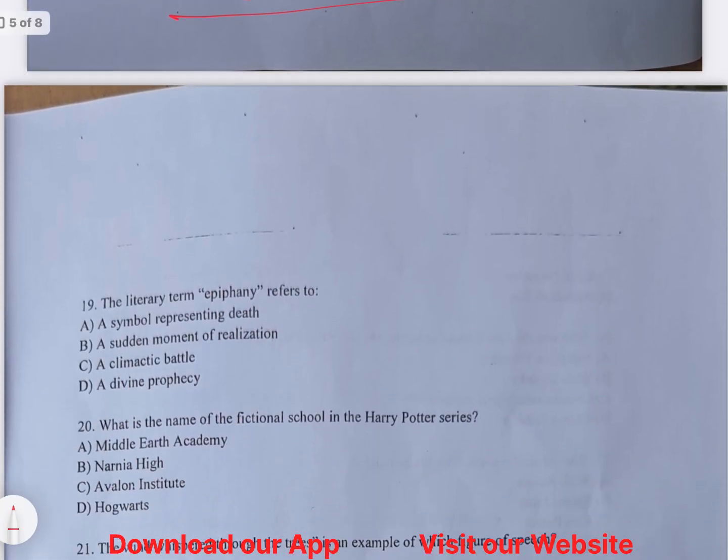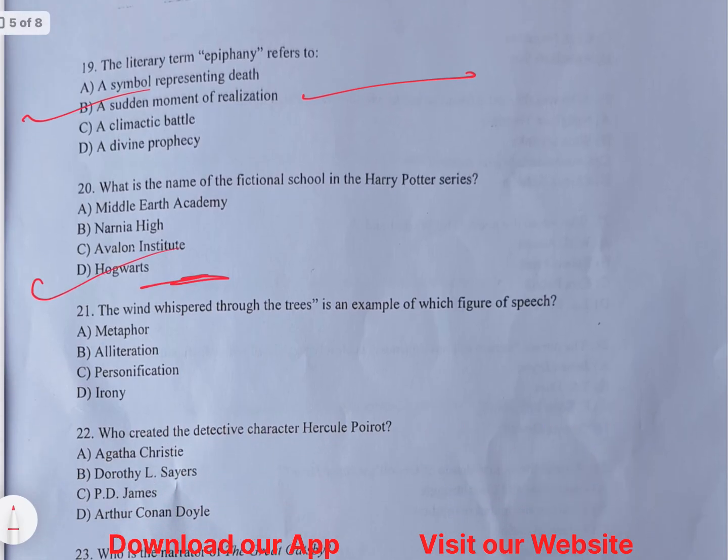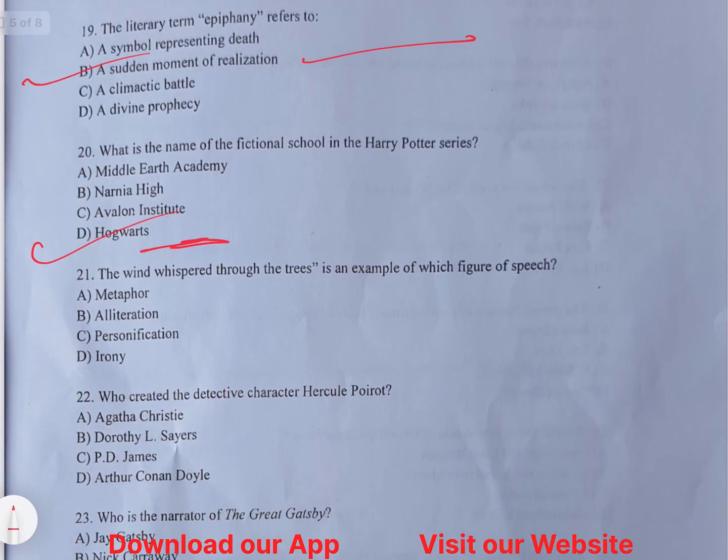Okay, next, the literary term epiphany means a sudden moment of realization. Option B is the right one. What is the name of the fictional school in the Harry Potter series? You know that it is Hogwarts. This is what everyone knows. It is so common. Okay, option D is the right one.